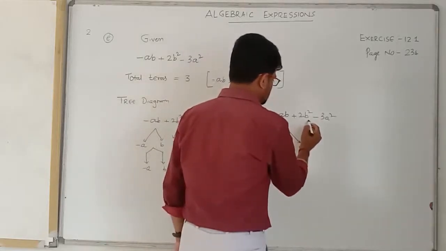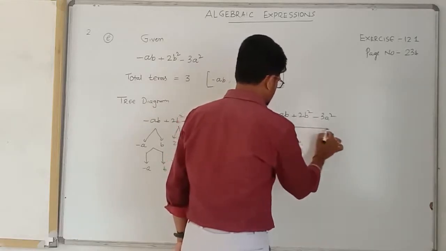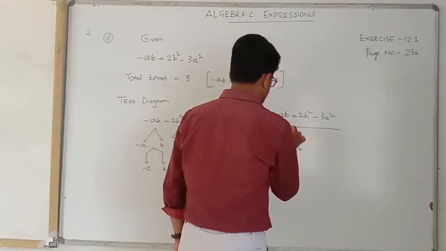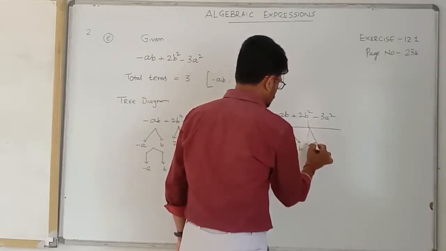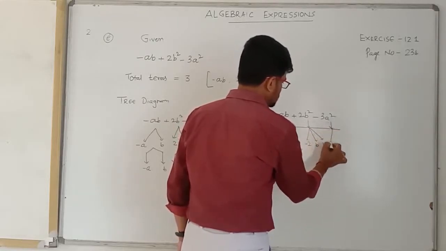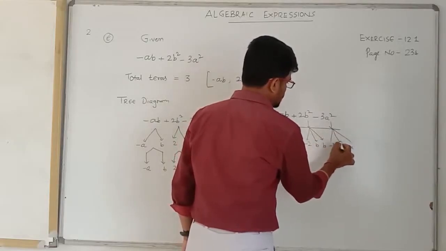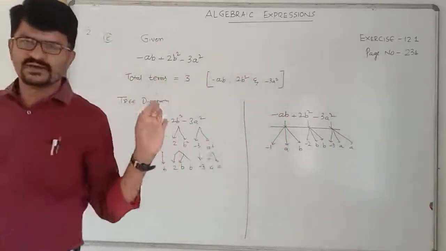Here it is 2, b, b. And here it is minus 3, a, a. Okay, children, this also you can write like this.